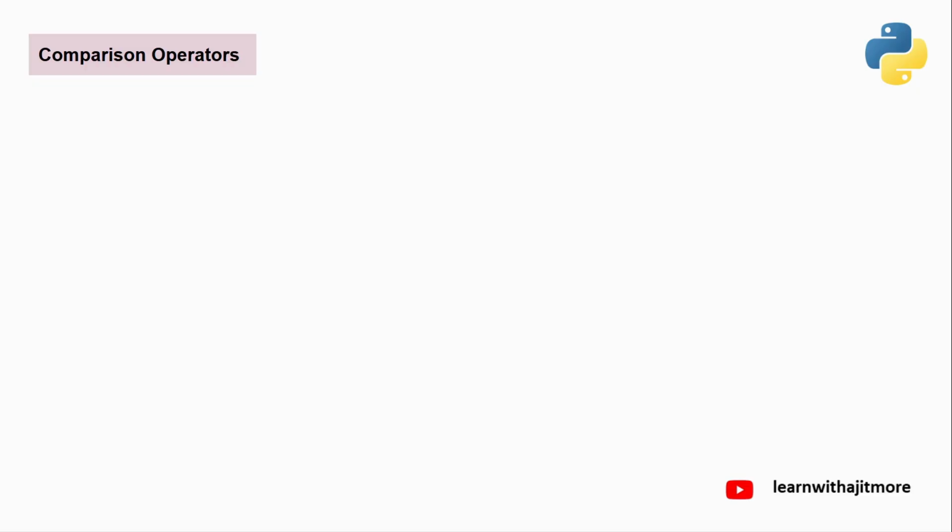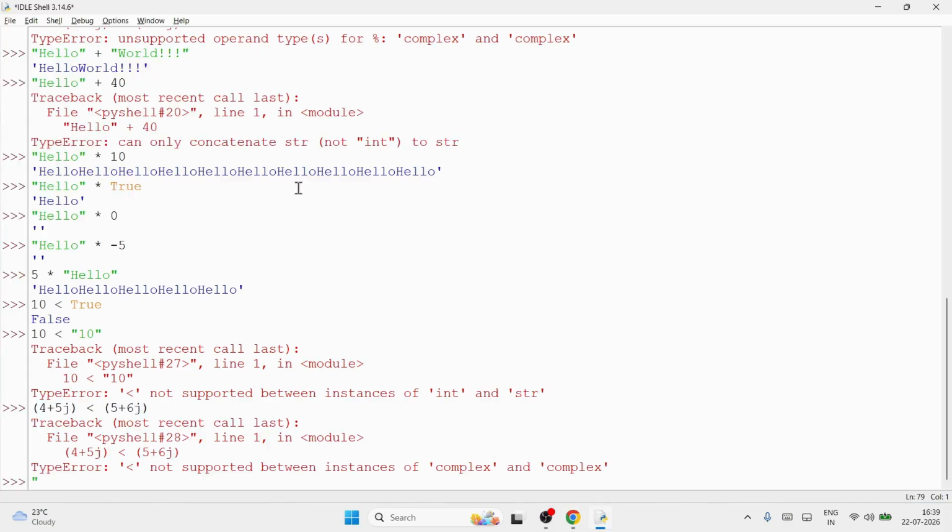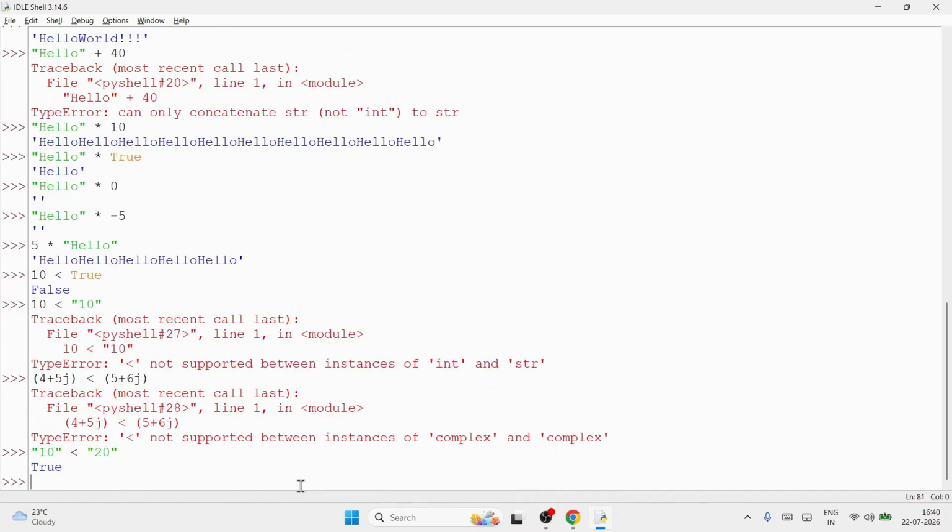String allowed. On those four you can use string, but both should be string. Getting like this. Double quote 10 less than double quote 20. But we think it is a numerical comparison, that 10 is compared with 20 and 10 is less than 20, therefore true. No, it has compared character by character, guys. It considered the Unicode. So 1's Unicode is less than 2's, therefore you are getting true.